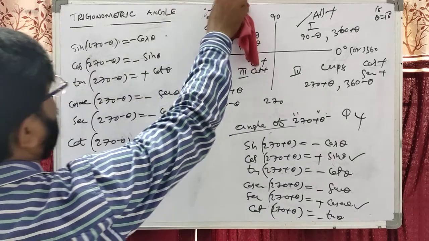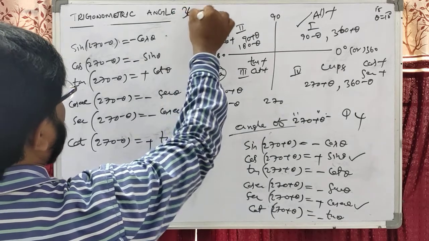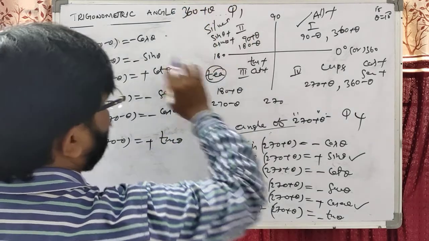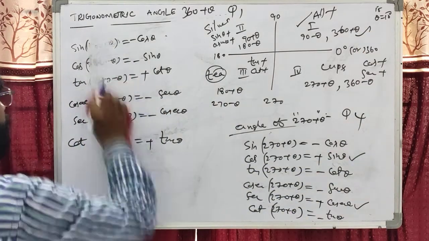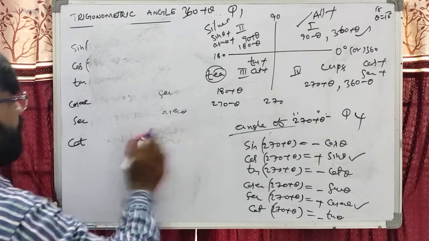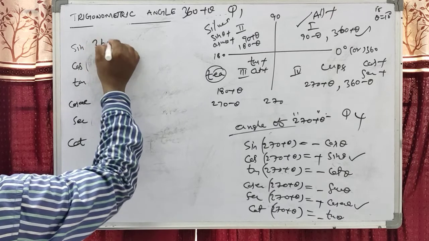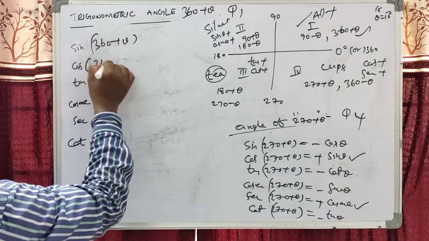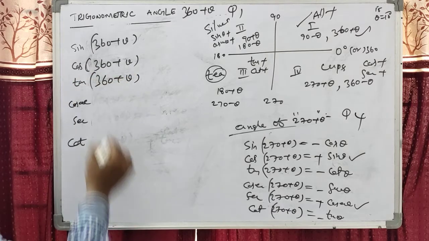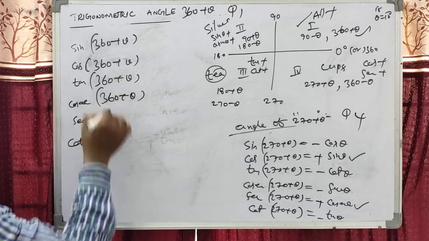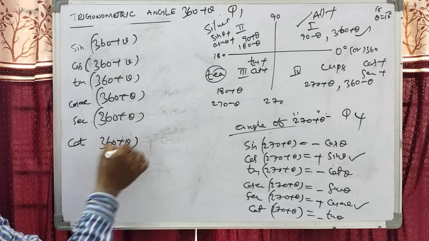Okay students, the last one is 360 plus and 360 minus. Dear students, first the 360 plus theta lies in Q1. So we write in Q1, all are positive. Sine of 360 plus theta, cos of 360 plus theta, tan of 360 plus theta, cosecant of 360 plus theta, secant of 360 plus theta, cot of 360 plus theta.